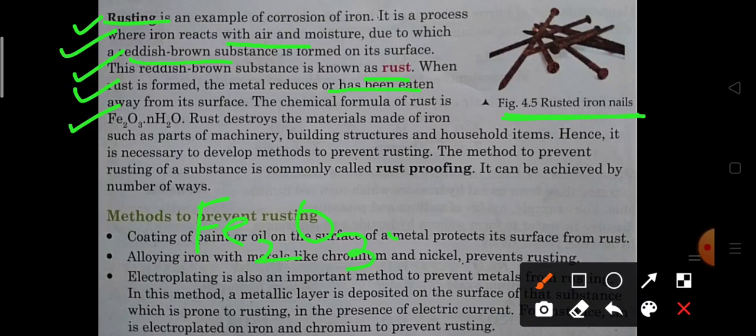Fe2O3 dot nH2O. Here n can be 1, 2, 3, 4, meaning n is the number of water molecules, which depends upon the condition of the atmosphere. Rust destroys the metal or material. Here the material is the metal which is iron. So rust destroys the material such as the parts of machineries, building structures, household items. Hence it is necessary to develop methods to prevent rusting.